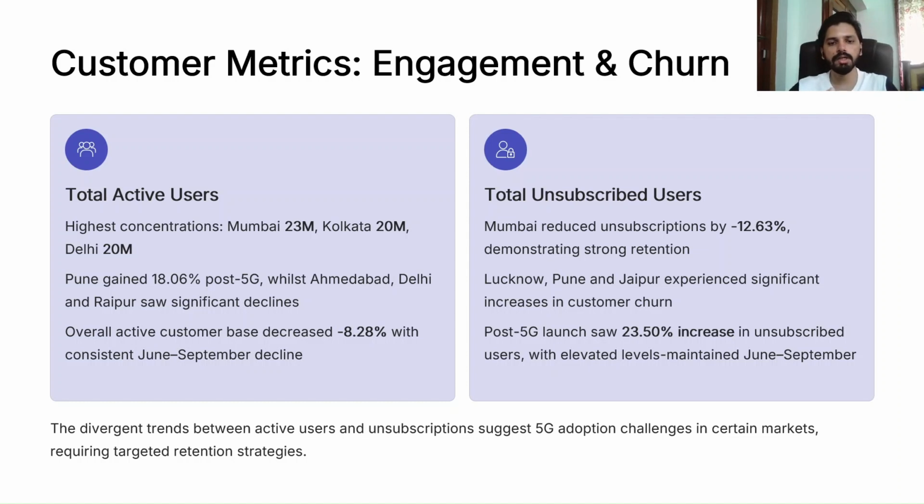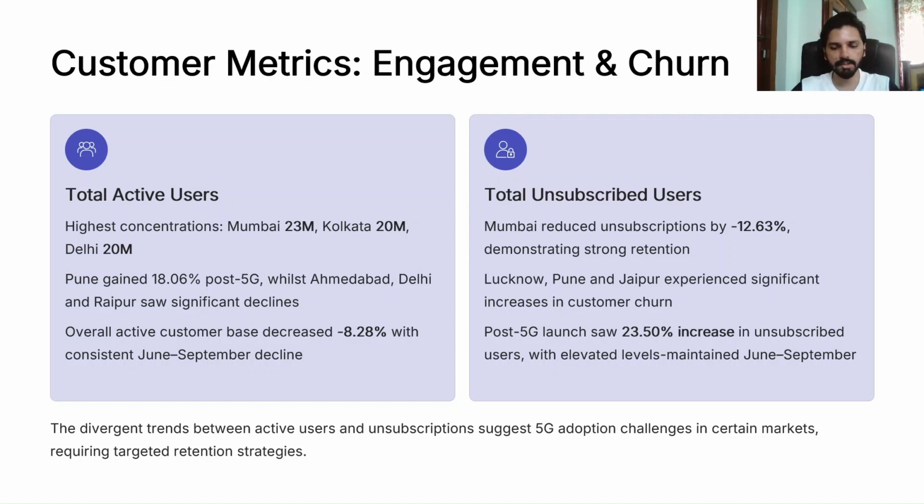And based on this, which KPI is underperforming after the 5G launch? So based on all that, we can see the total unsubscribed users is underperforming. It's the highest one among all the other KPIs. So the company must focus on the unsubscribed users and how to reduce that in the upcoming days.